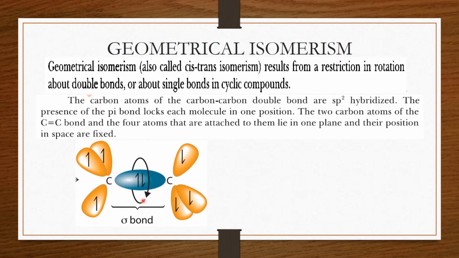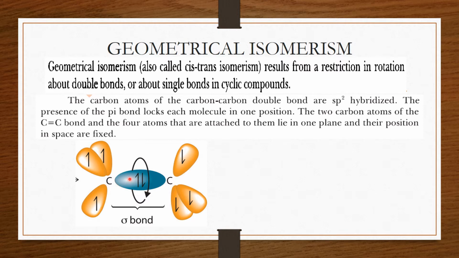You can see here the compound with a single bond between two carbon atoms. A sigma bond exists, and this sigma bond can rotate. You can see these compounds can rotate about this sigma bond. So rotation is possible due to this single bond.